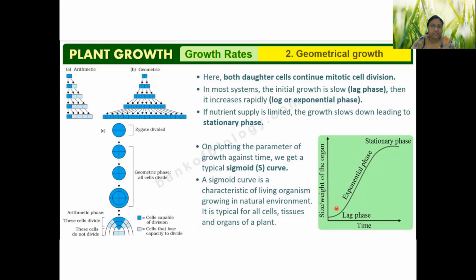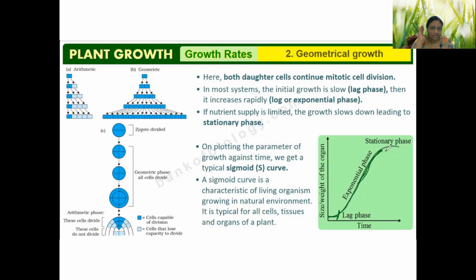And after that, once we are habituated or adjusted, then we have a peak in the growth, that is known as exponential phase. So up to the lag phase, we are adjusting ourselves to the new condition. Then there will be a very high growth rate, indicated by a steep rise. And after some time, once the maximum growth rate is achieved, in a biological system, there is a limitation. We cannot keep on going.